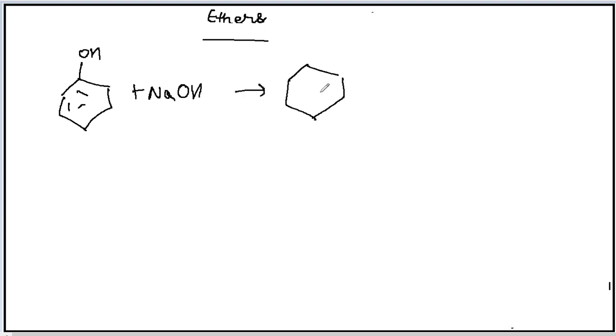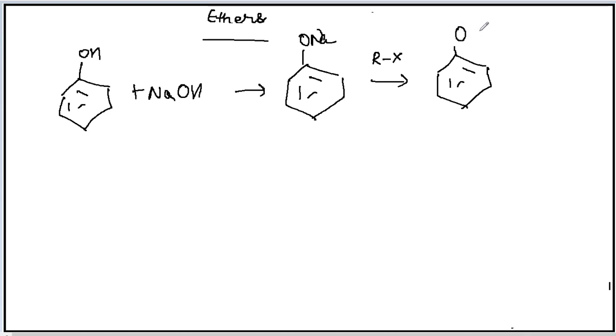Phenols. From phenols also you can prepare ether by Williamson synthesis. If this is phenol, it reacts with a base, which finally results in the formation of sodium phenoxide. So here you get the group here. Now when this reacts with an alkyl halide, then you finally get the product. An alkyl aryl ether is formed.